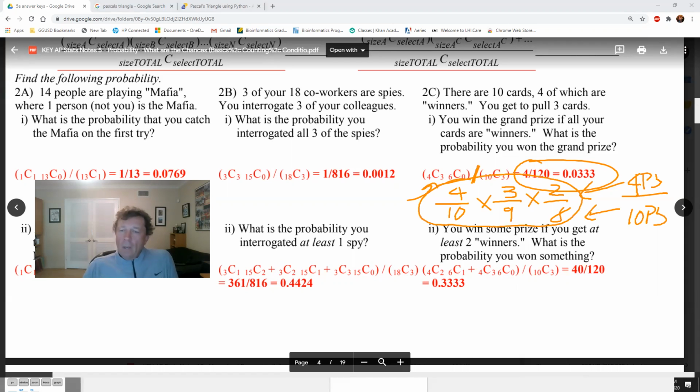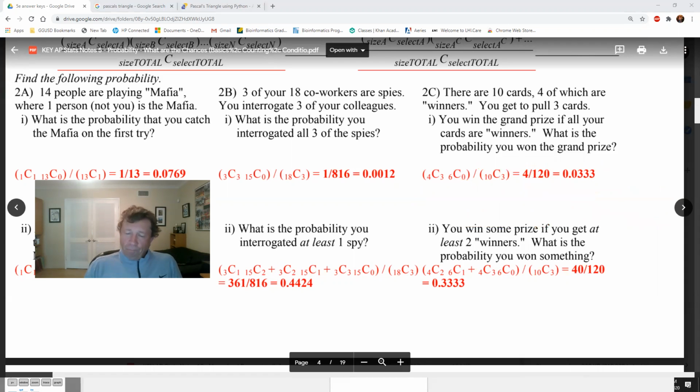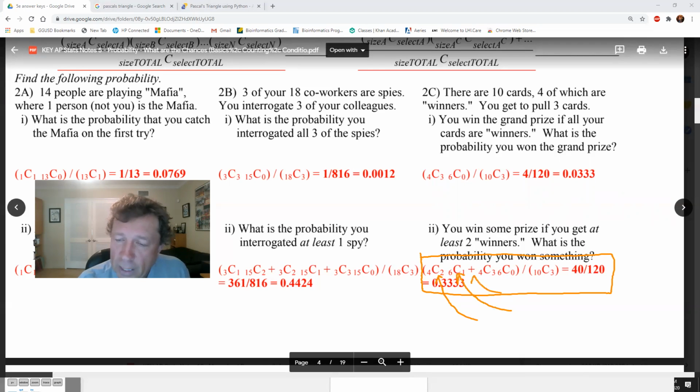Okay? All right. Now, the next one is a little bit harder. You win some prize if you get at least 2 winners. At least 2 means 2 or 3 winners. That's actually kind of tricky to do. 2 or 3 winners. I'm going to stick with this way. So this would mean 4 choose 2, because I have 4 cards and I got 2 winners, and then I got 1 non-winner, plus, because at least 2 means 2 or 3, and or means plus. This is 4 choose 3 times 6 choose 0 divided by the 10 cards I have, choose 3.